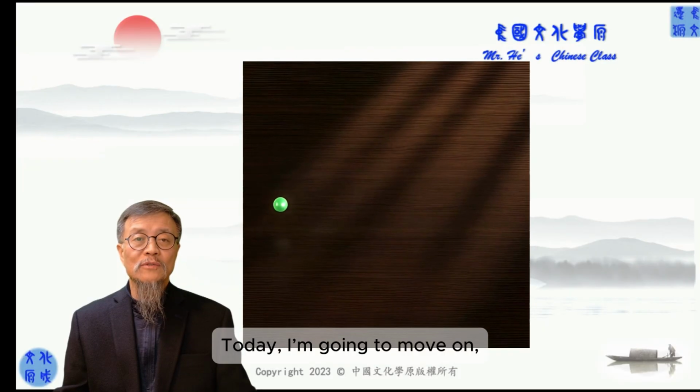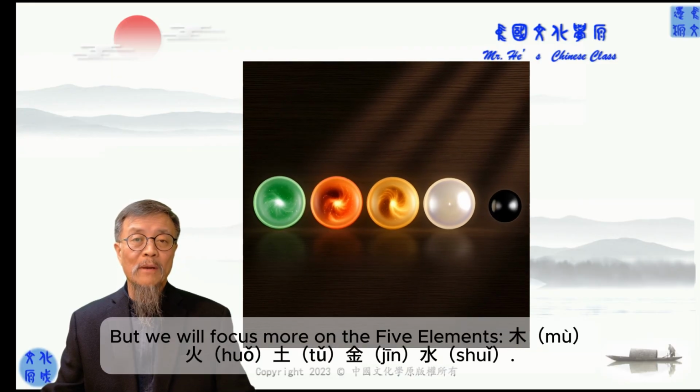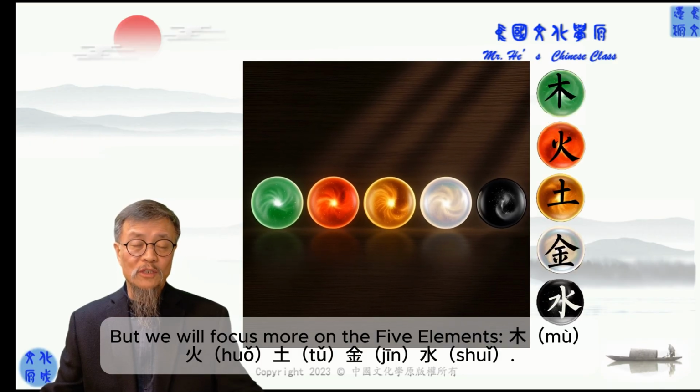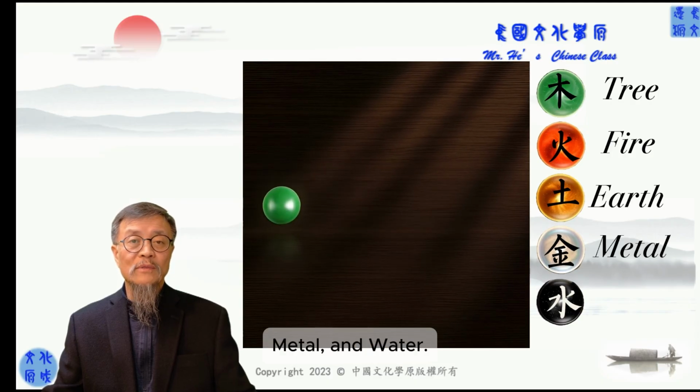Today I'm going to move on along the side of the 运六气, but more focus on the 5 qis. 木, 火, 土, 金, 水: tree, fire, earth, metal, and water.